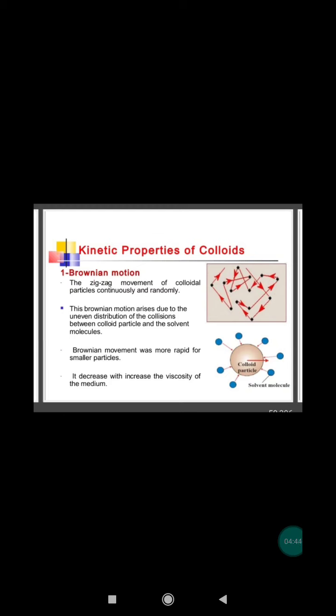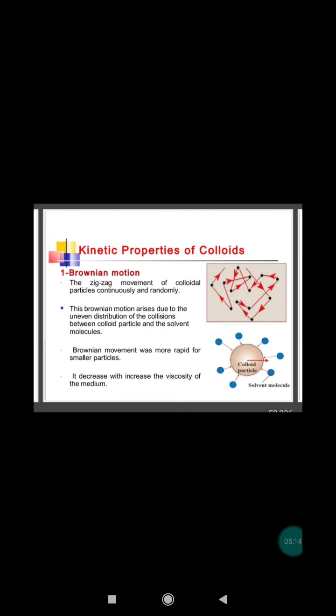Now, Brownian movement. The continuous, random and zigzag motion of colloidal particles in the dispersion medium is called Brownian movement or Brownian motion. It was discovered by an English botanist, Robert Brown, in 1827. Because of Brownian movement, colloidal particles do not settle on the bottom of the container due to the influence of gravity.